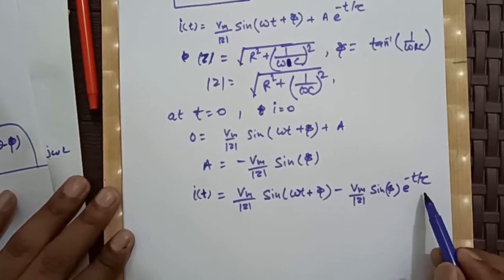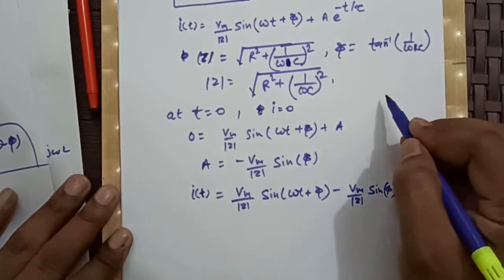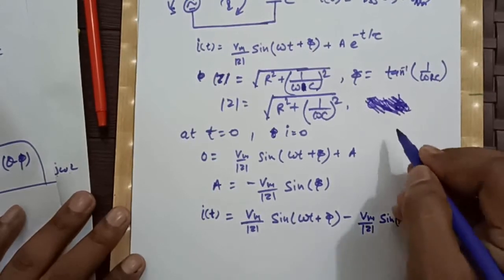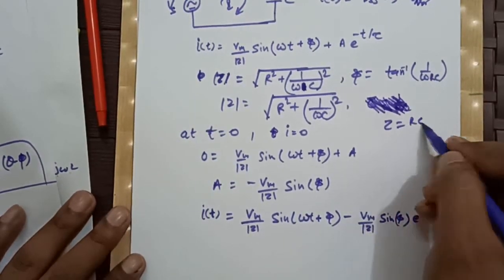Basically, I forgot to mention here what is the value of tau. Our time constant will be, what is that? RC.